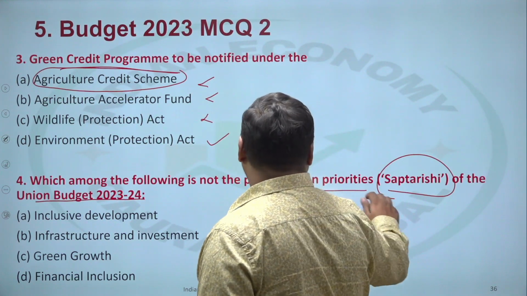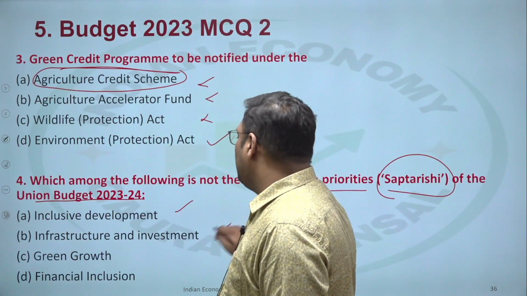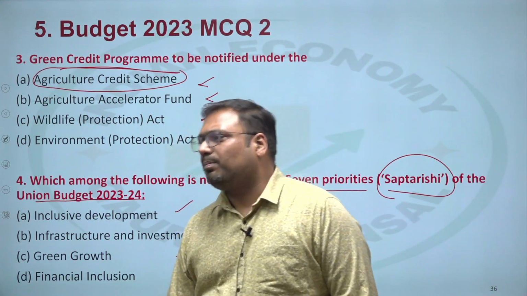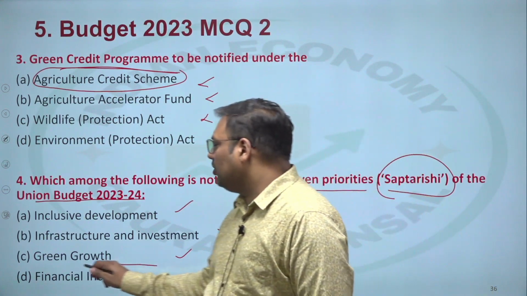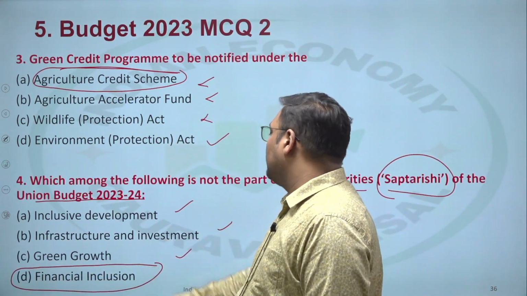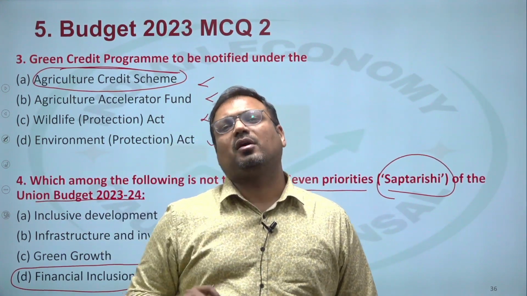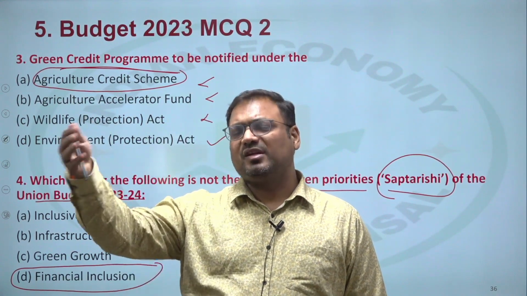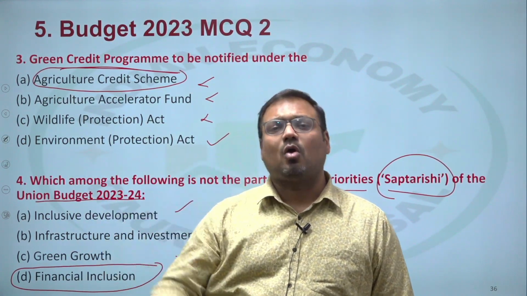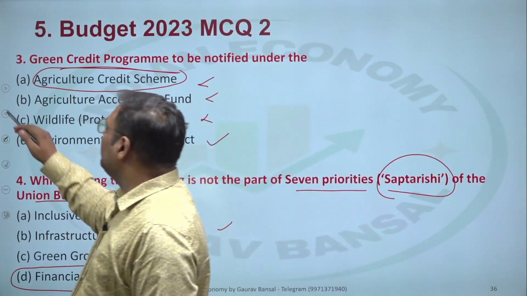Now which among the following is not part of the 7 priorities? So A, B and C are part of the priorities here. The answer here is D, financial inclusion is not one of the priorities. In total, the budget defined Saptrishi as the 7 key priorities of the budget. You should be aware of that. Questions can come: which of these are included, which of these are not included. This is a simple question, but do read up on the Saptrishi.